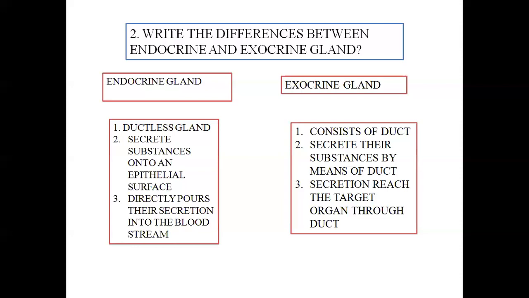While since exocrine gland depends on a particular duct to pour its secretion, the target organs are generally located near the secretory gland. Examples of endocrine glands in our body are pituitary, then adrenal, and so on. Exocrine glands are sweat gland, sebaceous gland, and so on.